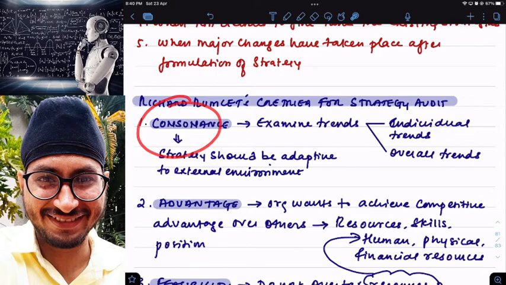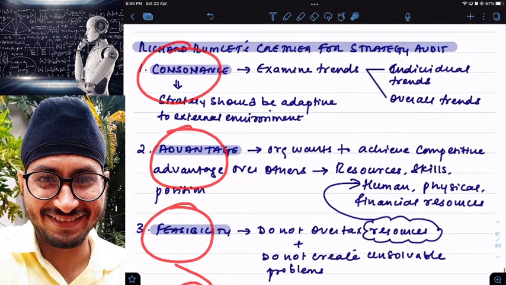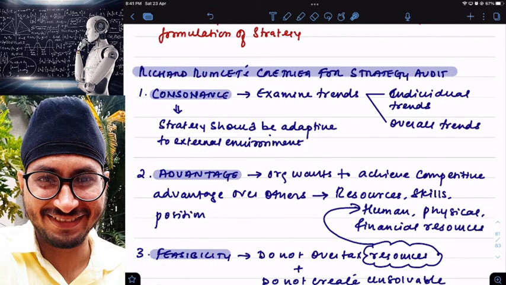So, according to Richard Rumelt, what are the criteria for going for strategy audit? Number one, consonance. Number two, advantage. Number three, feasibility. Number four, consistency. Consonance means I want to examine the trends in the external environment, and based on them I want to make changes in my business. Then go for strategy audit. Sir, I want to get a competitive advantage over my competitors. Then go for strategy audit.